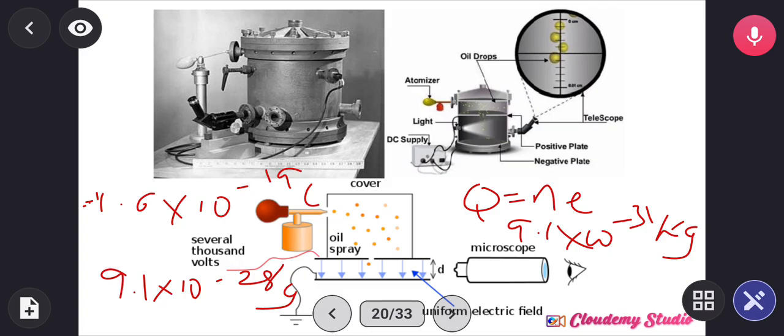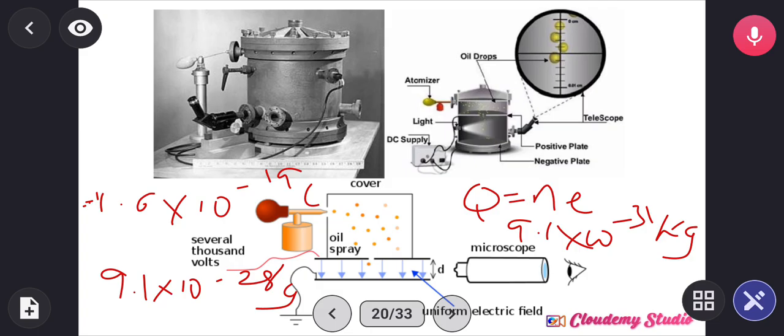So 1.76 times 10 raised to power 8 coulomb per gram is the charge per mass of an electron that is discovered by J.J. Thomson. 1.6 times 10 raised to power minus 19 coulombs is the charge of an electron that is proposed by Robert Millikan using the oil drop experiment.